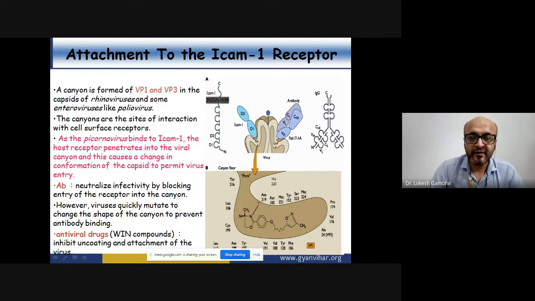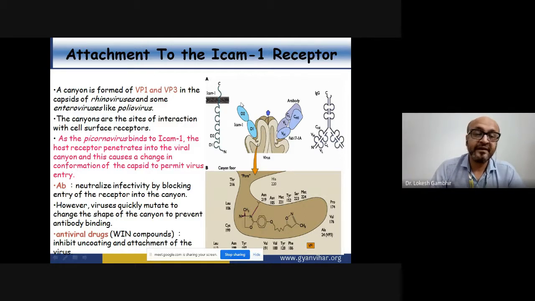Now, when we are talking about the Picornaviridae family, it binds to the ICAM1 host receptor, and this receptor penetrates inside the viral canyon. The penetration of this receptor inside the viral canyon will cause a conformational change inside this particular virus, and that conformational change in the capsid of the virus will allow the virus to gain entry.